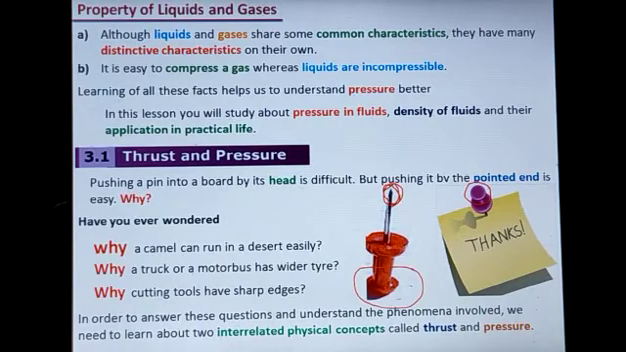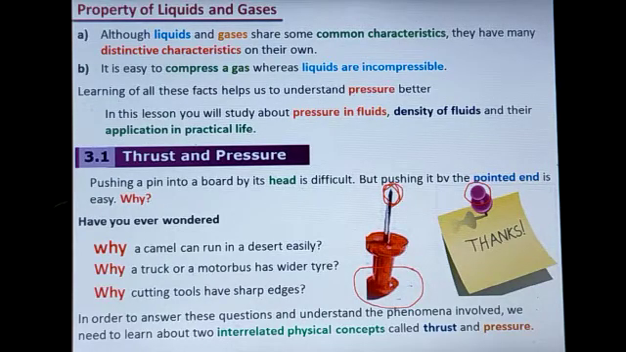Have you ever wondered why a camel can run in a desert easily? Why does a truck or a motor bus have wider tires? Why do cutting tools have sharp edges? In order to answer these questions and understand the phenomena involved, we need to learn about two interrelated physical concepts.